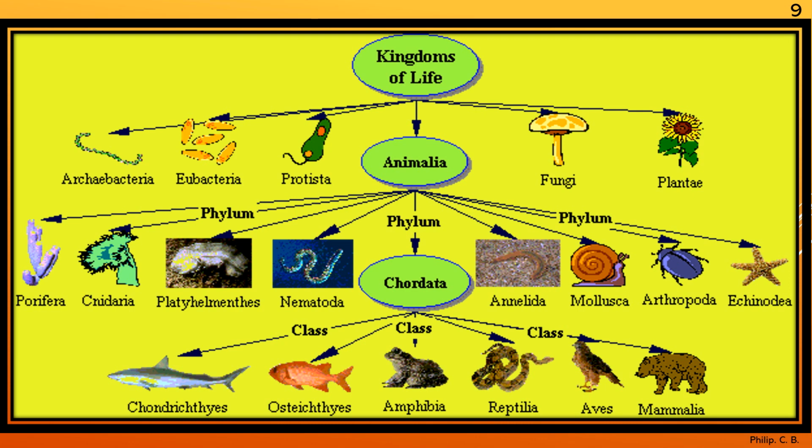And the third level, chordates, where you can see Chondrichthyes and Osteichthyes, that is cartilaginous fish and bony fish, amphibia, that is a frog, reptilia, snakes, lizards, aves, the birds, and mammals, all the mammals including the human. Okay, so this gives you a rough idea.